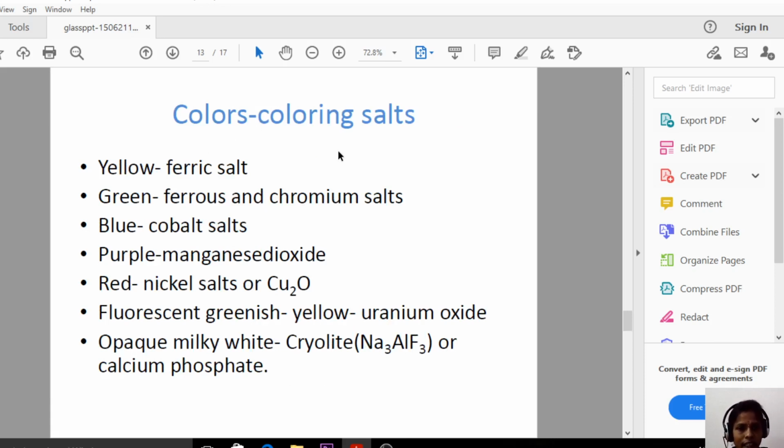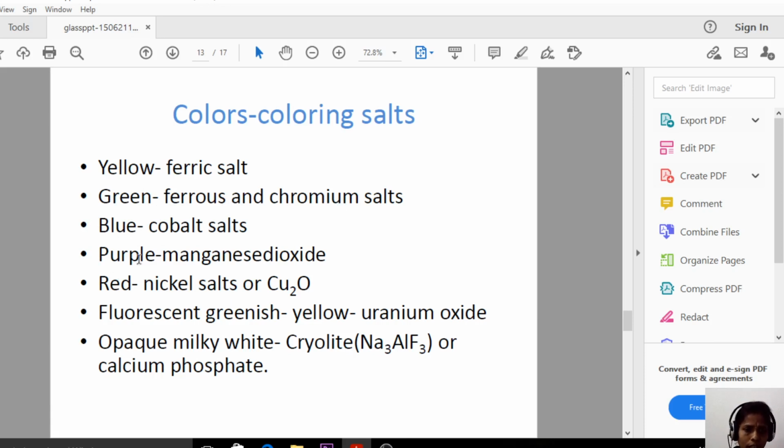And color and coloring salts. Especially we are adding these coloring salts to get these colors. If you want a yellow color, we are adding the ferric salt. To get the green color in the glass, we are adding ferrous and chromium salts. To get the blue color, we are adding the cobalt salts.